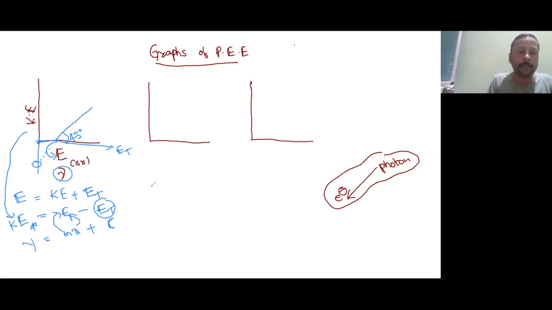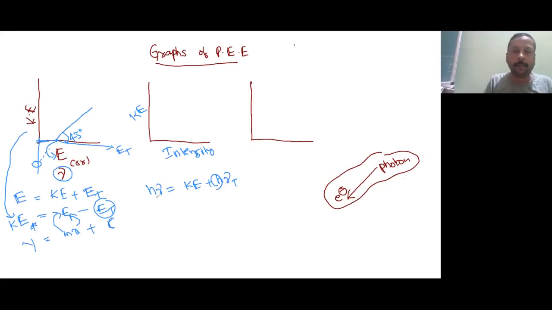And if I write the same thing in terms of the frequency, it is going to be h nu is equal to kinetic energy plus h nu t. That time you have to divide the entire equation by h, then you will get it in terms of the frequency. So this is the graph with respect to energy or frequency. Now if I take the intensity, then what will be the effect on kinetic energy?